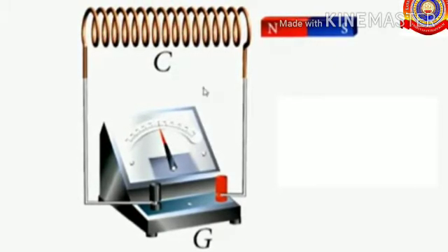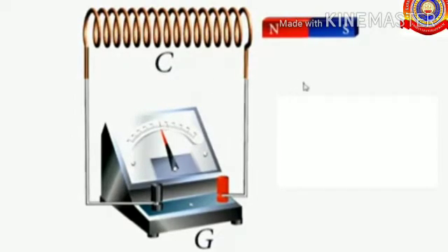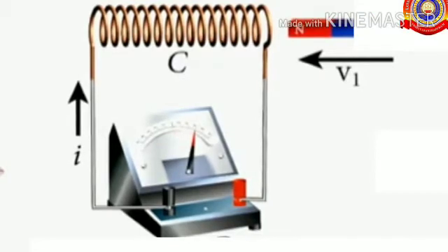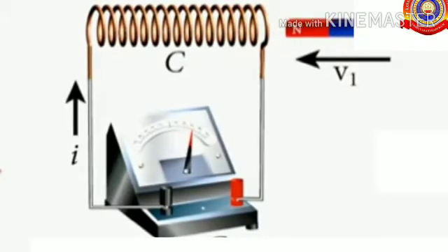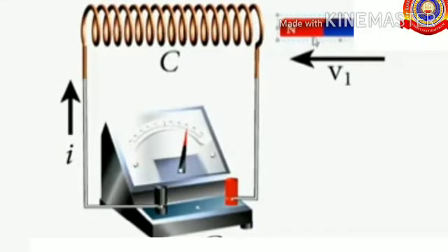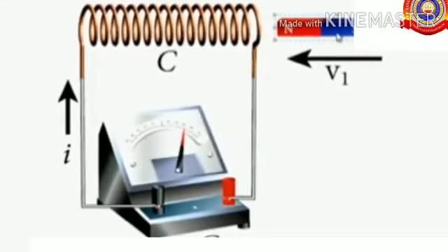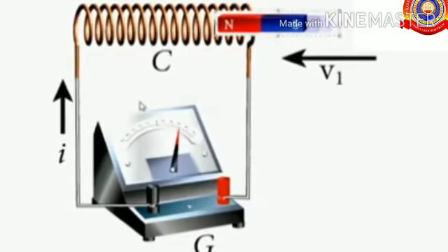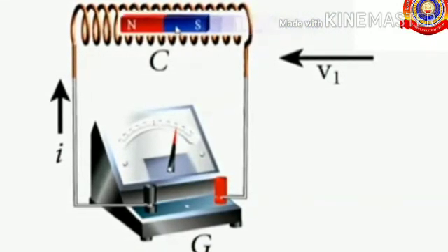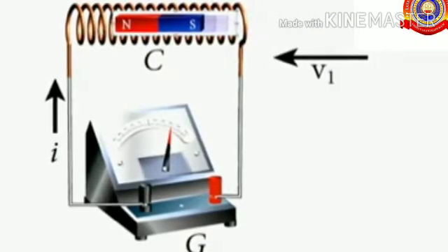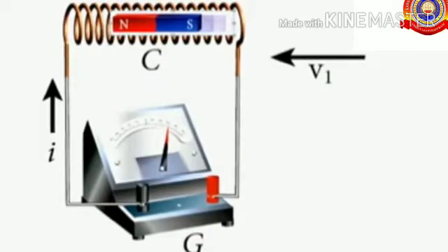Okay. Next, if the magnet is moved into the solenoid, that is towards left, the needle of the galvanometer shows deflection towards the opposite direction, that is towards right. Okay.